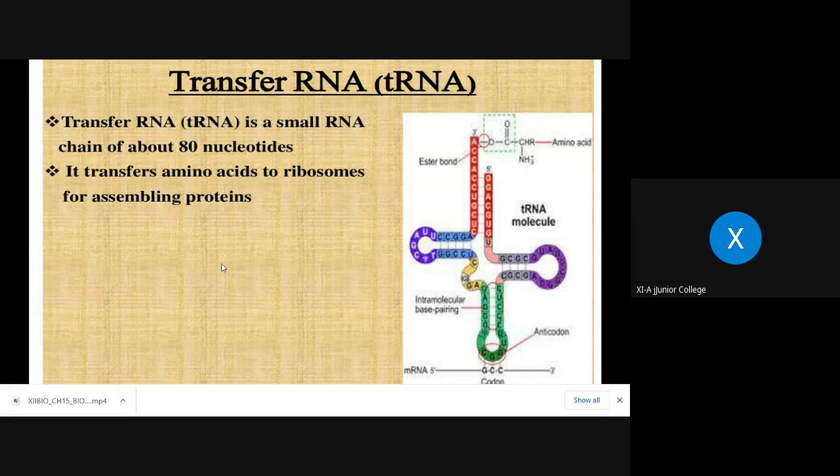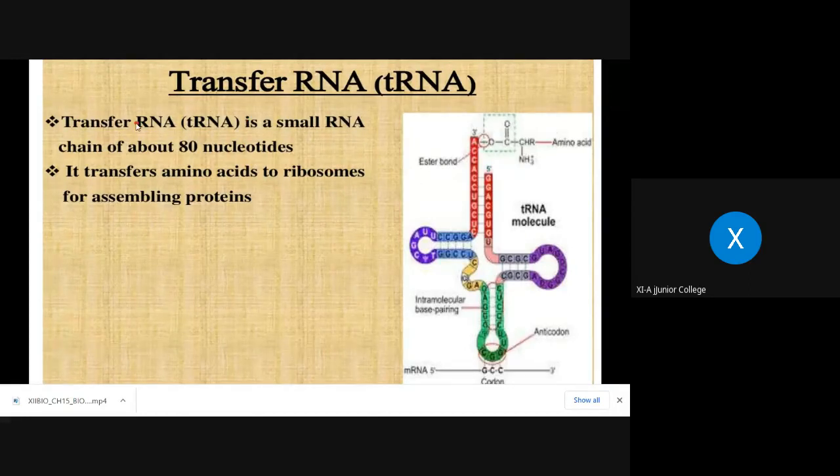What is the role that it performs? It transfers amino acids to ribosomes for assembling proteins. As I told you, proteins are made up of amino acids, so amino acids are necessary. The number, the sequence, and the type of amino acids are very specific, because the type of protein to be produced or synthesized depends on all these factors. And that role is performed by tRNA. These amino acids are carried by this tRNA.